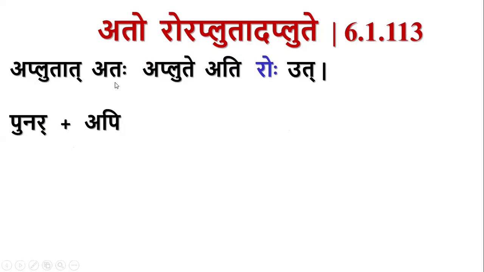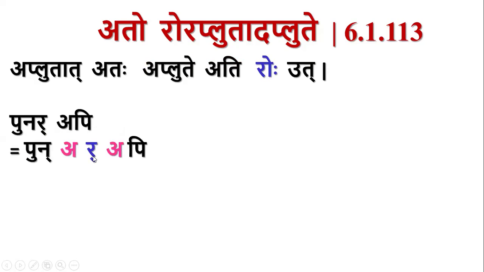Consider this example of punar plus api. In this case, this refa is not generated or derived because of this ru adesha, which we get from the Tripadi Sutras. It is present originally in the word itself. The word is punar. So in this case, this sutra is not applicable. Here, these two rasvakaras are present, but this refa is not from ru. So at this stage, this sutra is not applicable. So by combining the letters, we have punarapi.